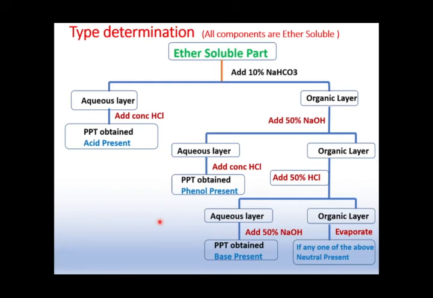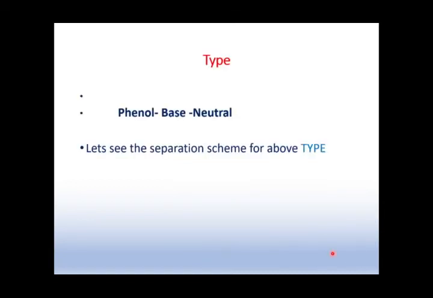So don't be confused that after getting these three there will be a neutral. No, if one of these three is absent, then only neutral will be present. So this is how we are going to determine the type of any ternary mixture. So if the nature is ether soluble, let's go for a demonstration purpose. I have taken the type: suppose our type is phenol base neutral.